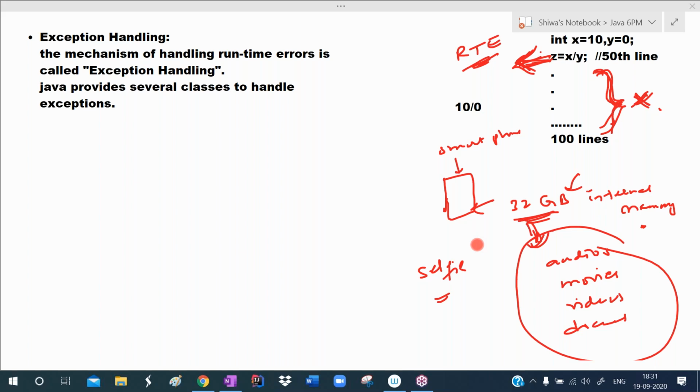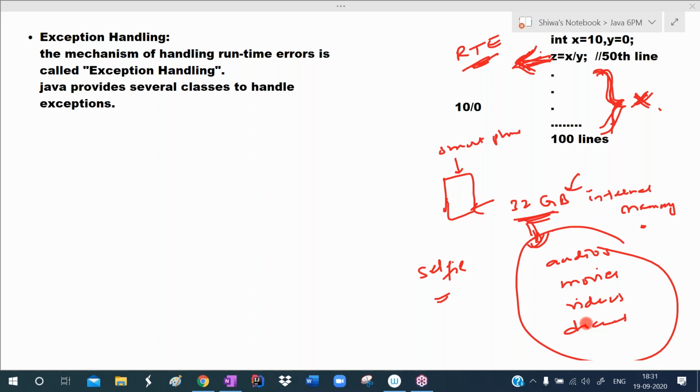So for example, if the exception handling concept is not there, what happens? This 32 GB memory you filled. Now assume that they didn't handle the exception, they didn't handle the runtime error. So if you take the selfie, your camera app will be closed in the middle of execution. It will not execute the remaining code.